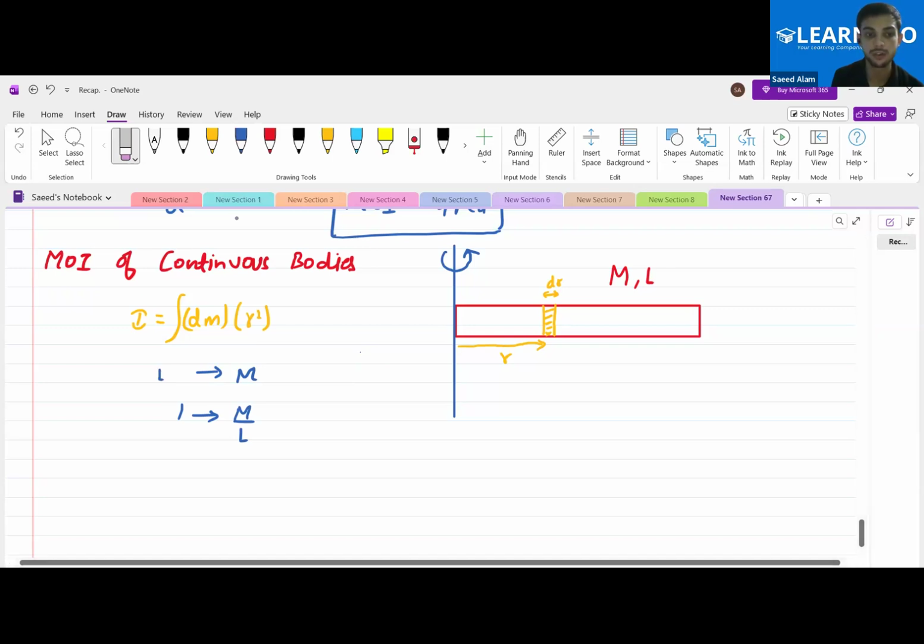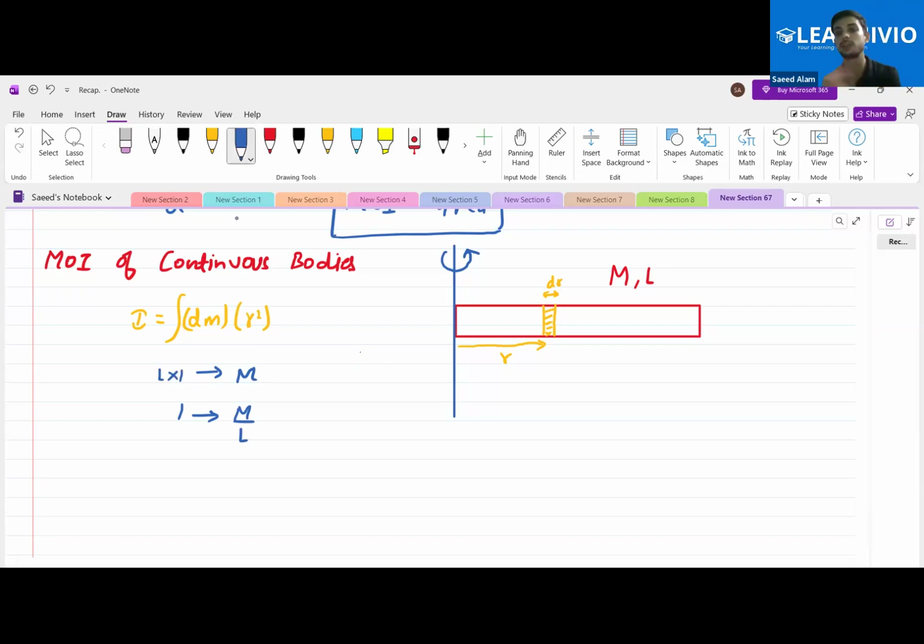Instead of L corresponds to M, you are saying that L into 1 corresponds to M. That is, L into 1 length is there, and it corresponds to M. If you want to calculate for one unit, you need to divide by L, because it's in multiplication on one side, so on the other side it will go into division. So assume it like this: L length corresponds to M mass, so 1 unit length will correspond to M by L. Yes or no?